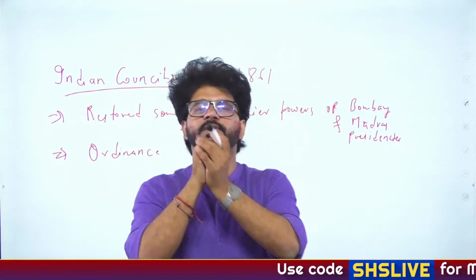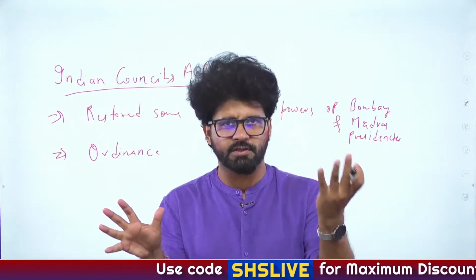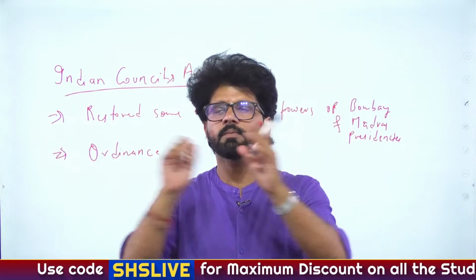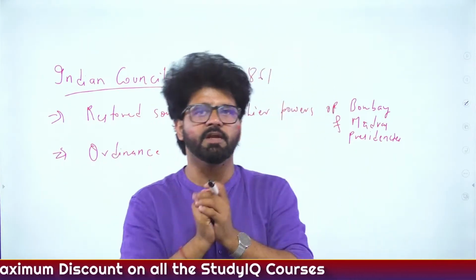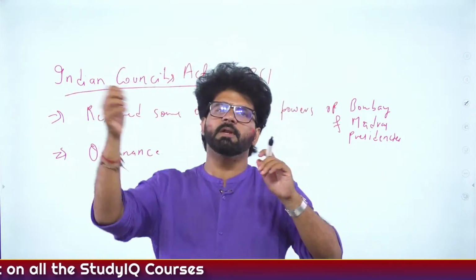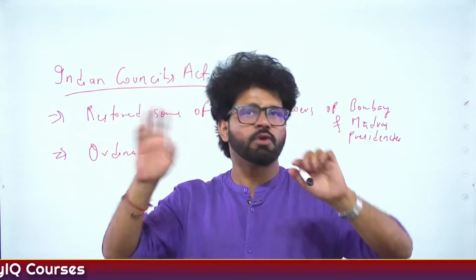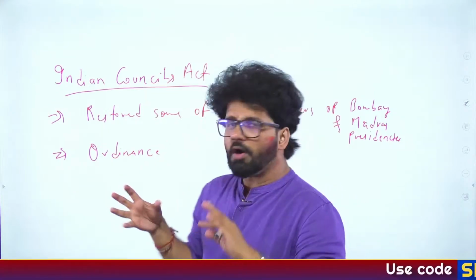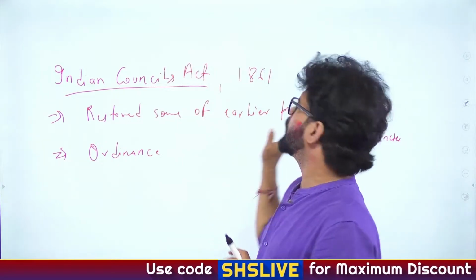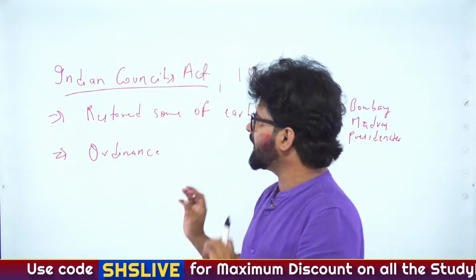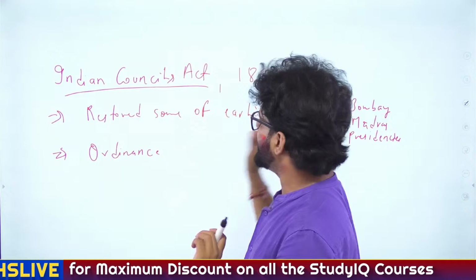When the Lok Sabha or Rajya Sabha or both are not in session, the president will promulgate an ordinance, which is basically a form of law. The governor will also promulgate an ordinance when the legislative assembly or council or both are not functioning. So this ordinance system has its genesis in the Indian Council Act 1861. So this is the second most important point.